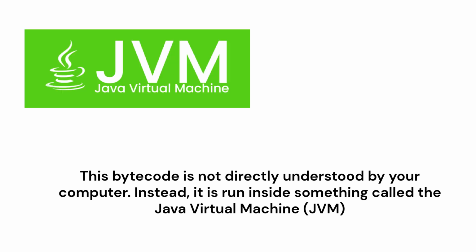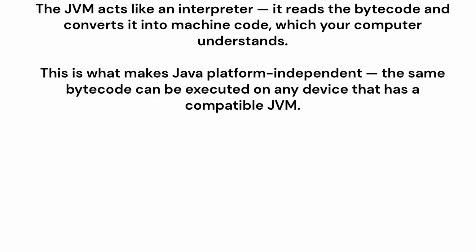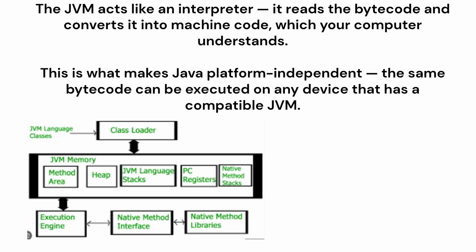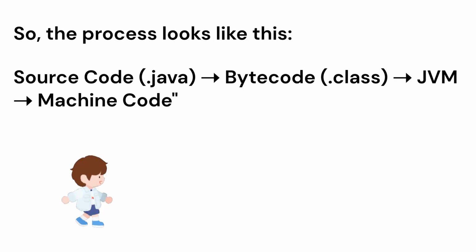Instead, it is run inside something called the Java Virtual Machine, JVM. The JVM acts like an interpreter. It reads the bytecode and converts it into machine code, which your computer understands. This is what makes Java platform independent. The same bytecode can be executed on any device that has a compatible JVM. So the process looks like this: source code .java, arrow, bytecode .class, arrow, JVM, arrow, machine code.